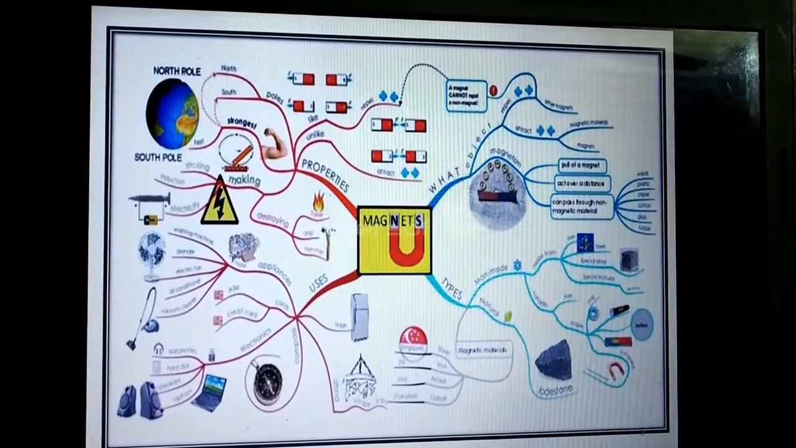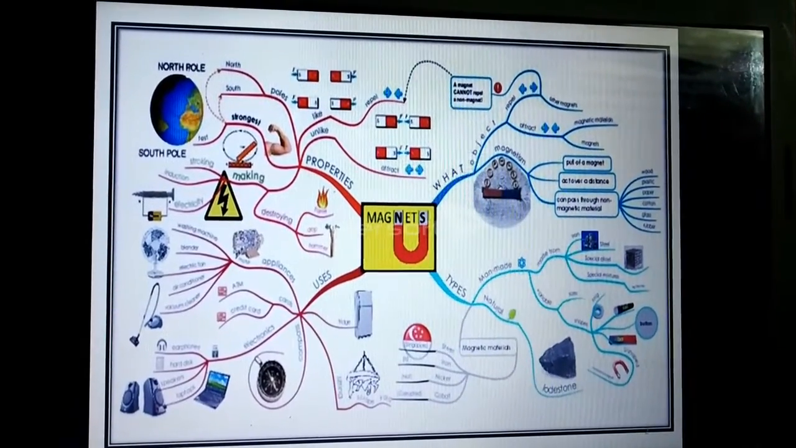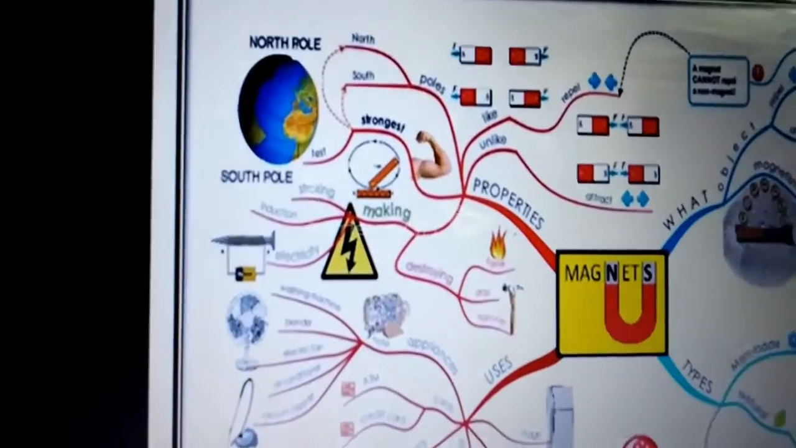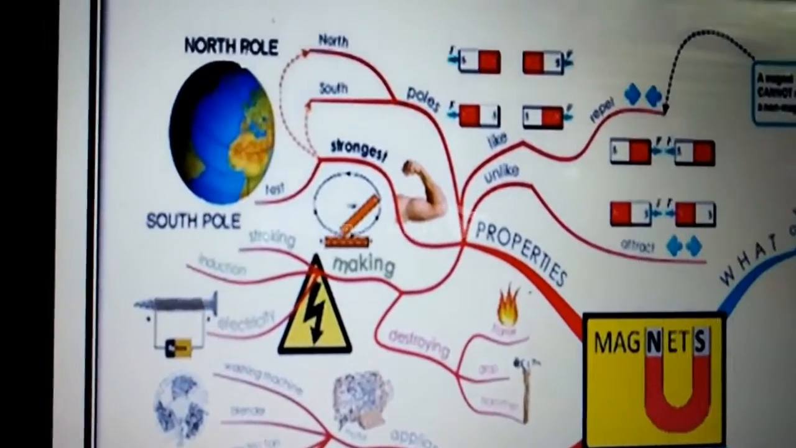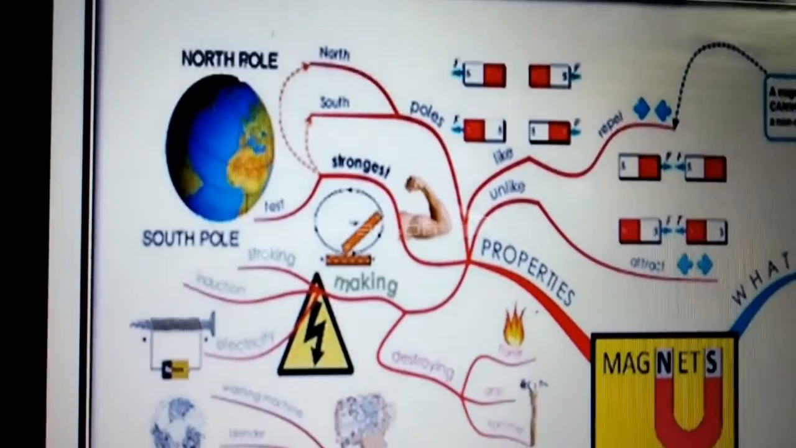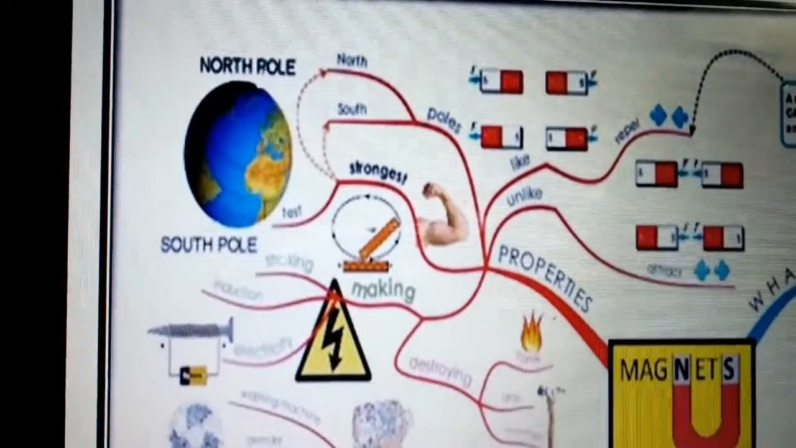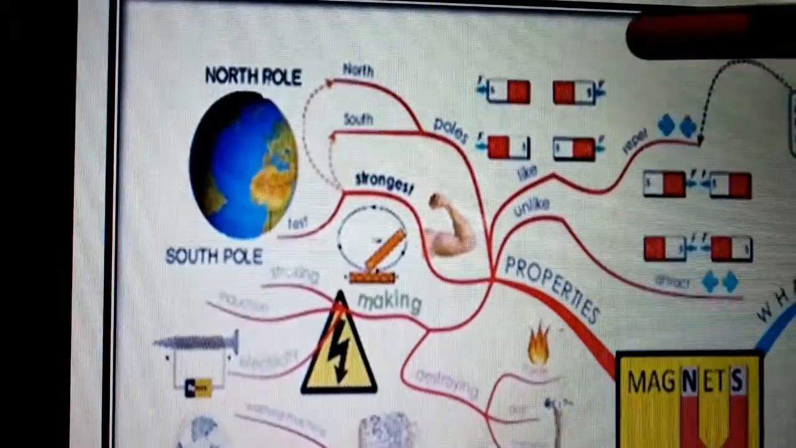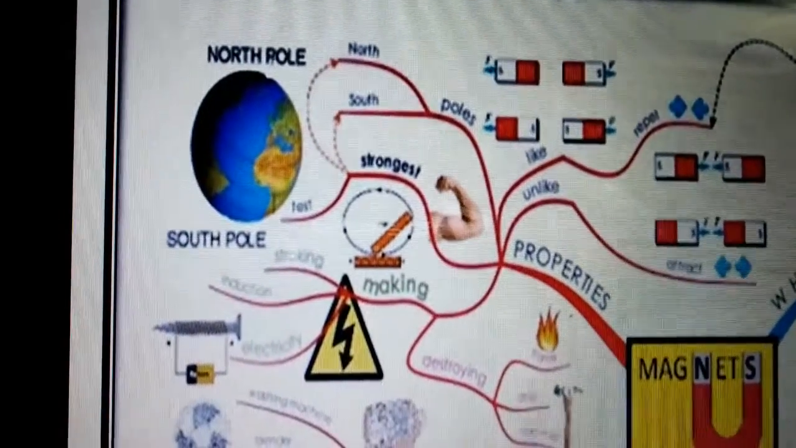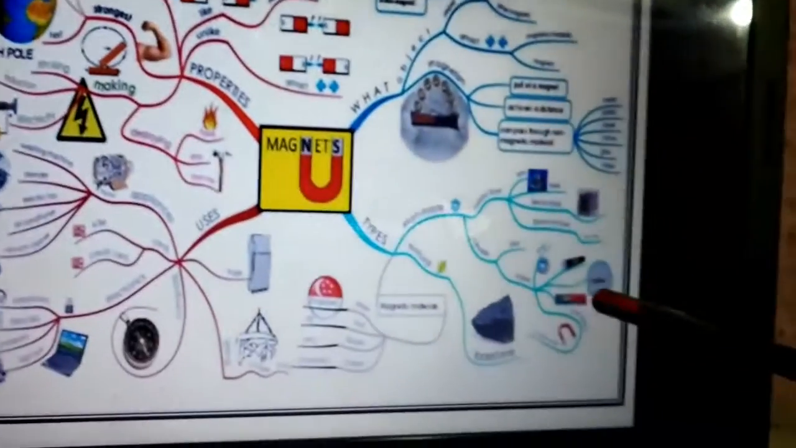Here you can see a mind map of the chapter magnet, and in this chapter we need only three very important properties. First is the attractive property, that is a magnet attracts ferromagnetic substances. Second is the directive property. If a magnet is freely hanged in the air, it always indicates the north-south direction. And third is that a magnet is dipolar. You can see here, if a magnet is broken, what happens? However small you break it, it will always have two poles, that is north pole and south pole. And about natural magnets we have already discussed.